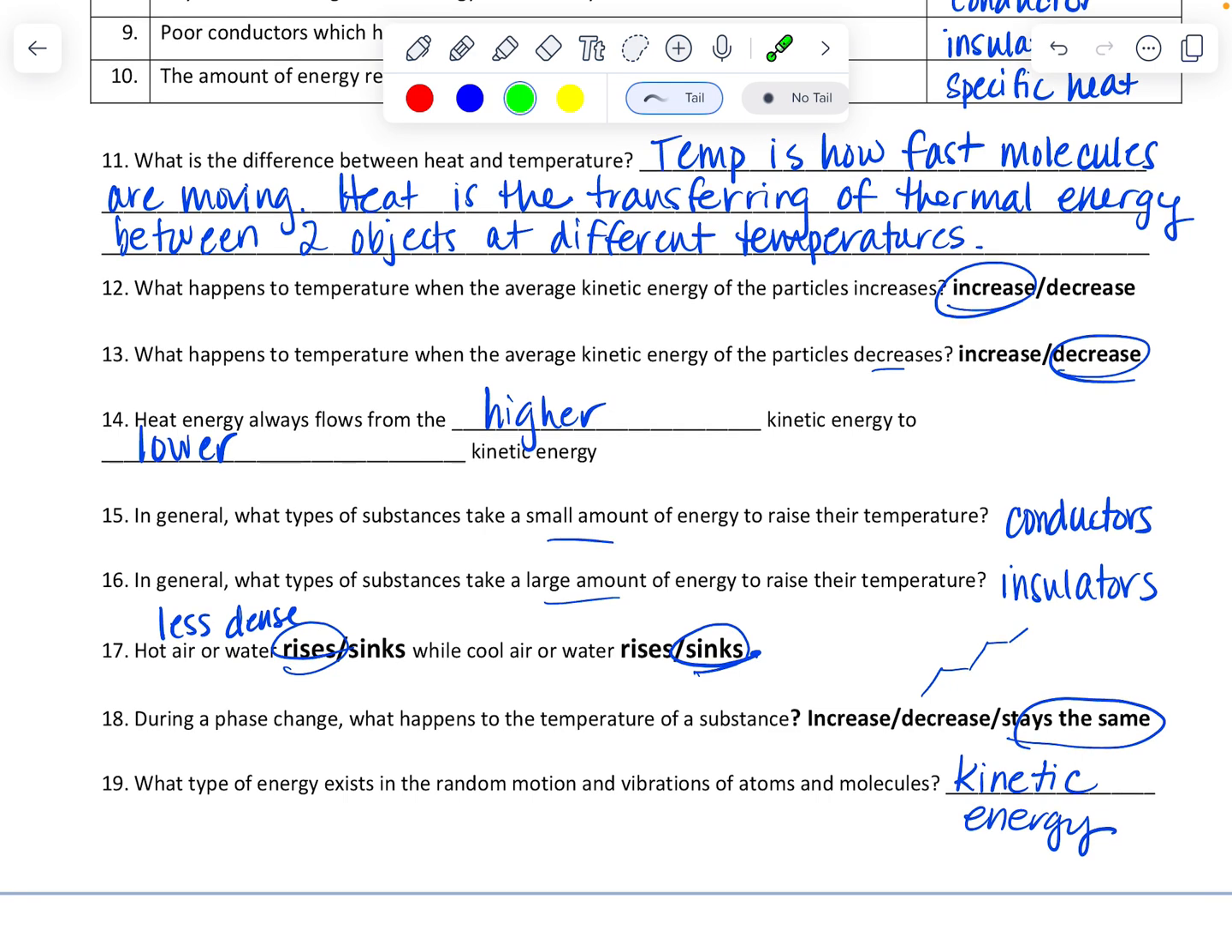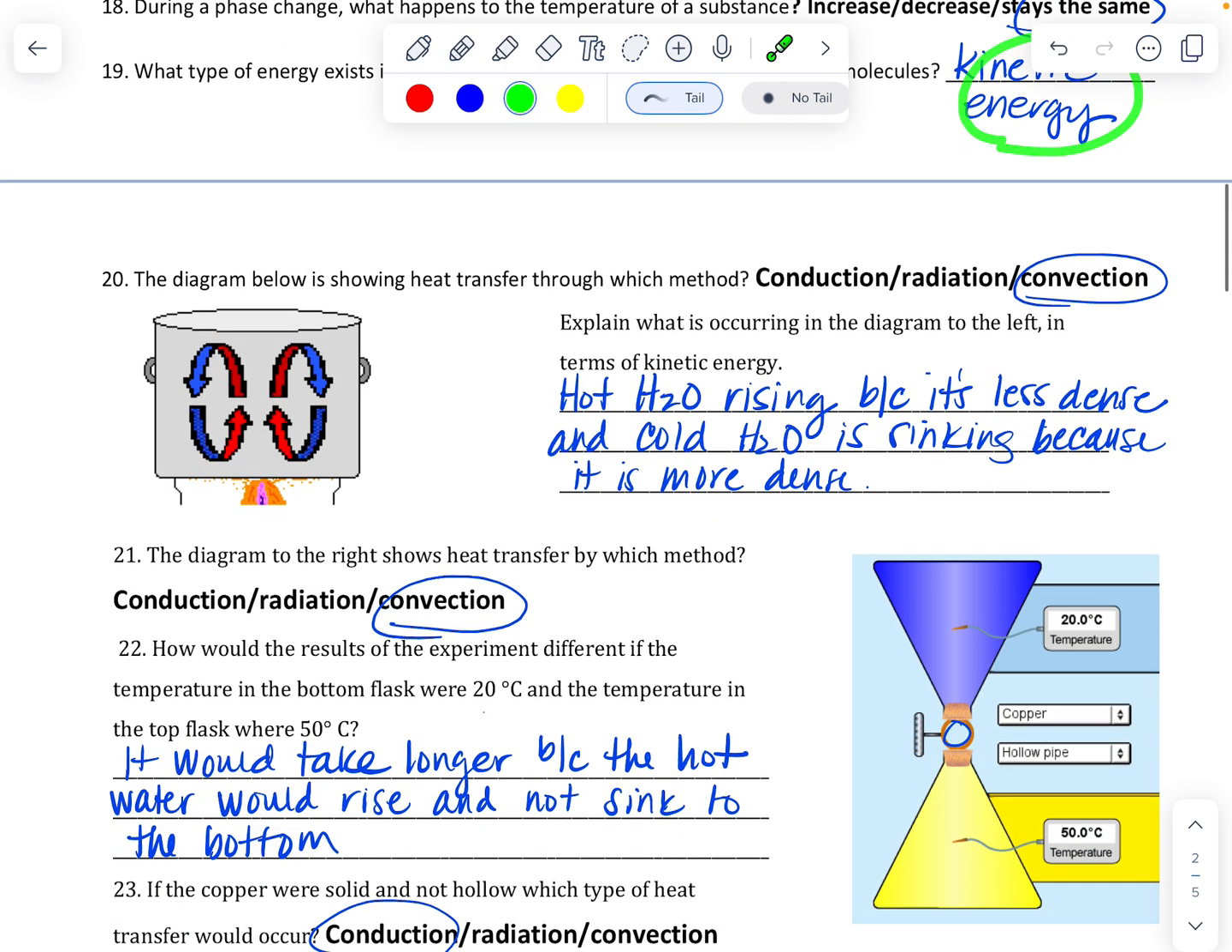During a phase change, what happens to the temperature of a substance? Remember, it stays the same. As we go through our phase change, it increases. Oh, we're changing phases, so it's going to stay the same when it changes. And then solid, liquid, gas, when we talked about those earlier. What type of energy exists in the random motion and vibrations of atoms and molecules? Kinetic energy, energy of motion.